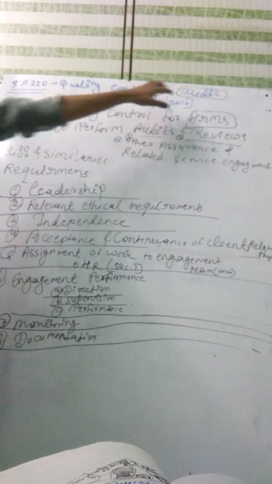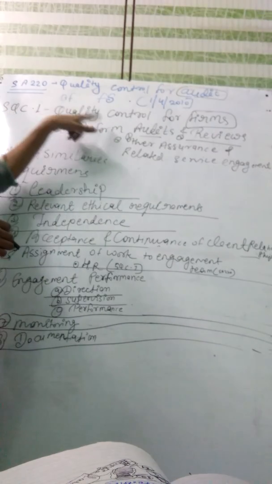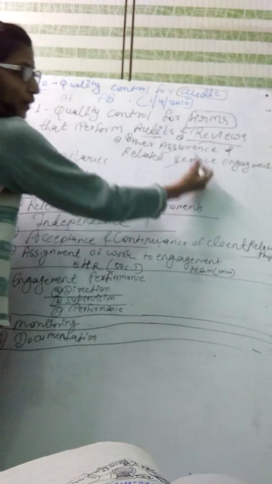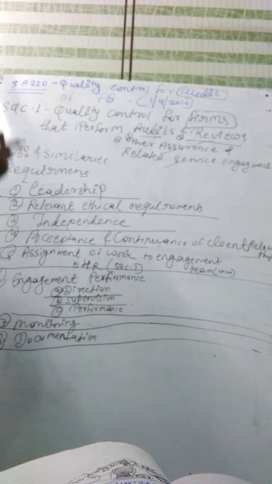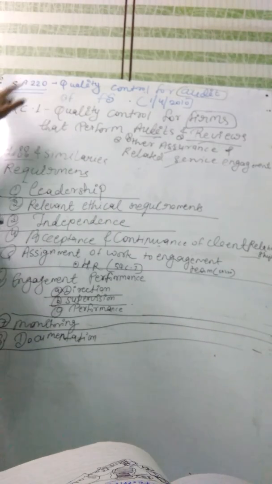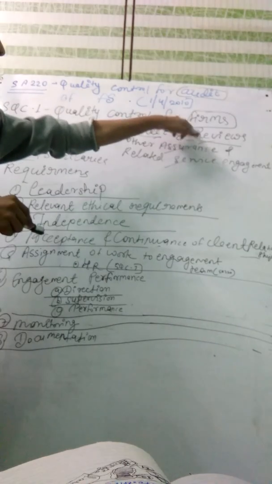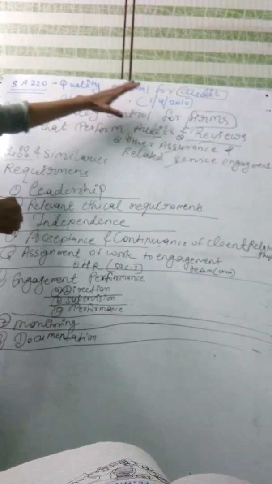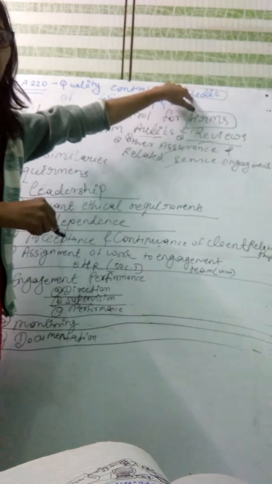SA 220 deals with only audit, but SQC 1 deals with not only audit but also reviews, other assurance and related service engagements. All other points are nearly similar in both SA 220 and SQC 1, but SQC 1 talks about the firm-level policy and procedures of quality control, and SA 220 talks about quality control for a particular audit assignment.